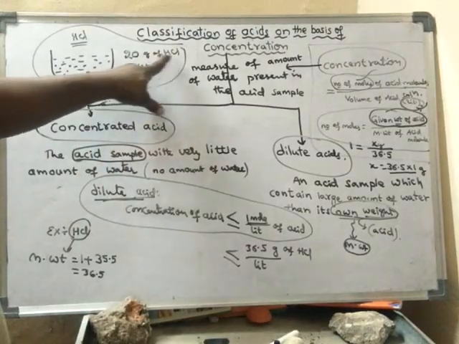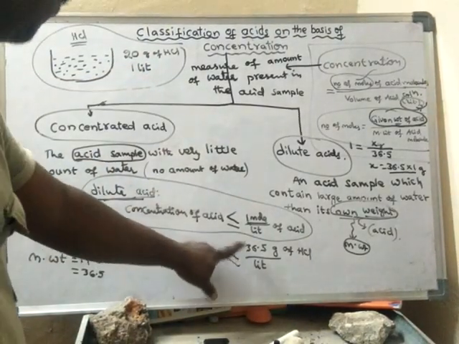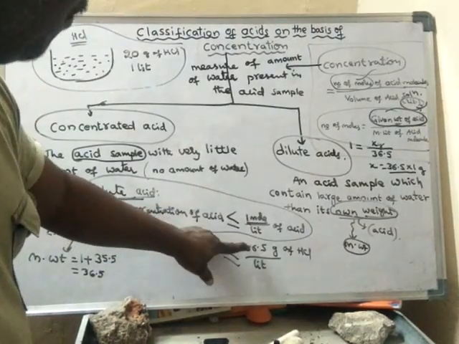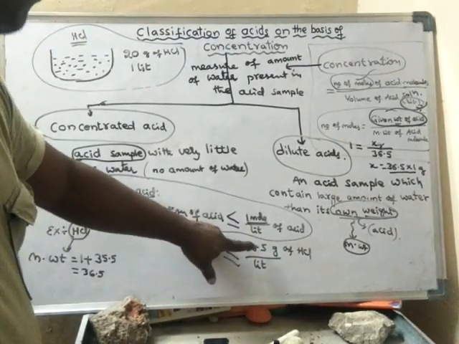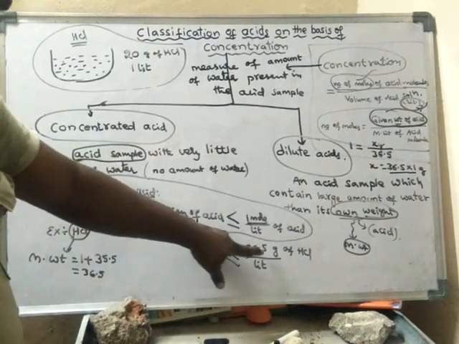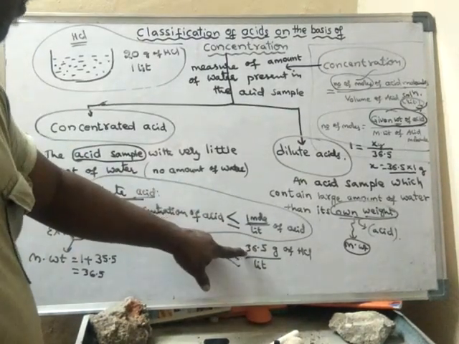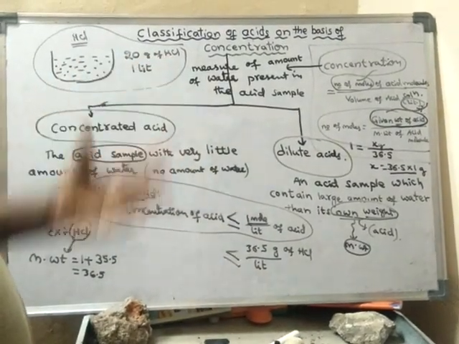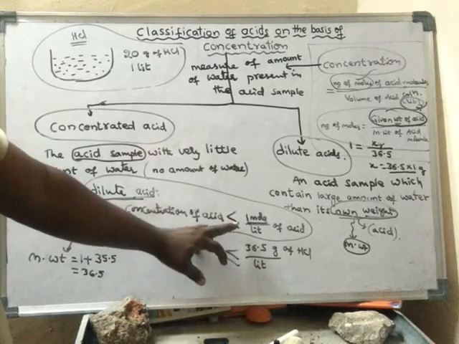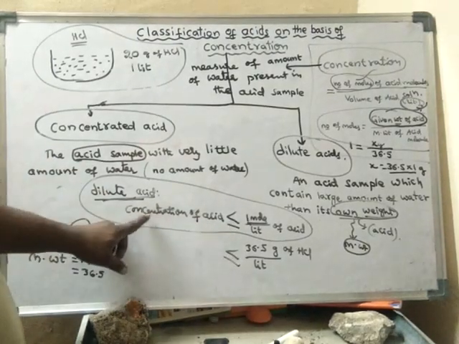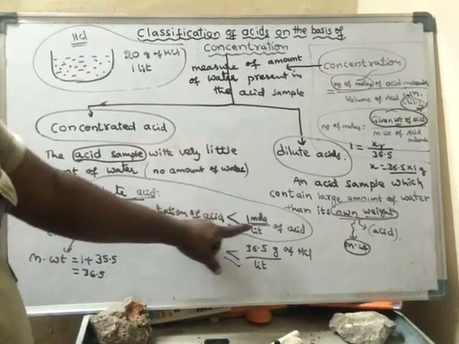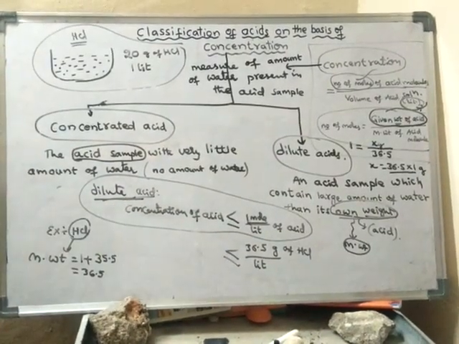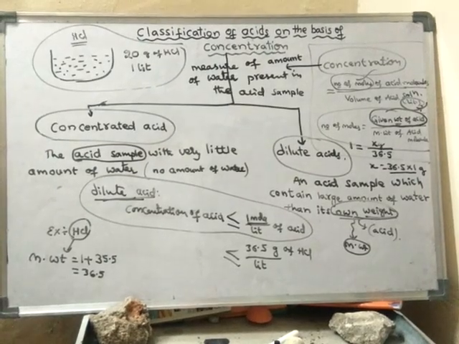See, 20 grams of HCl per liter means, if it is 36.5 grams of HCl per liter, then it will be equal to 1 mole. But here only 20 grams of HCl is present. That means it is less than 1 mole. Okay, if the concentration of acid is less than 1 mole, then it is said to be dilute acid. Concentration is nothing but amount.